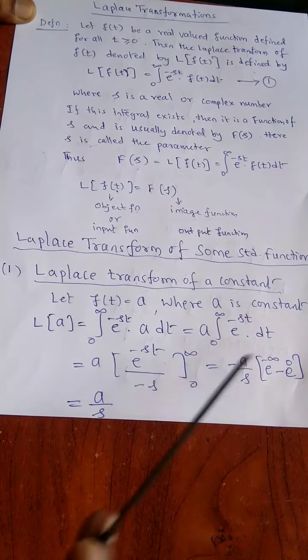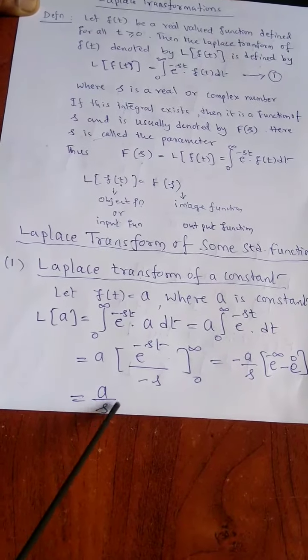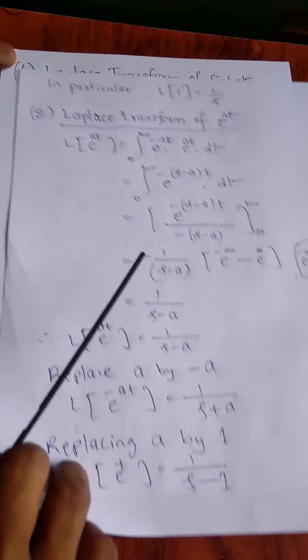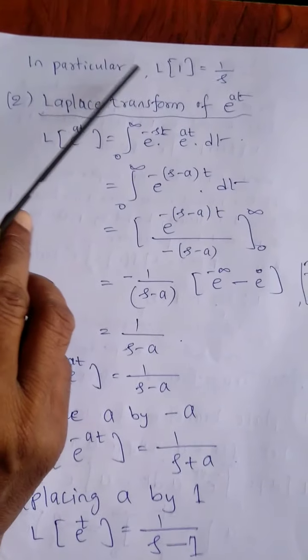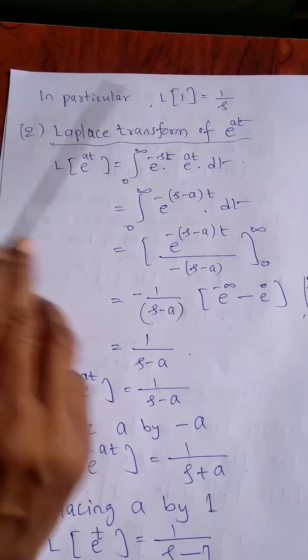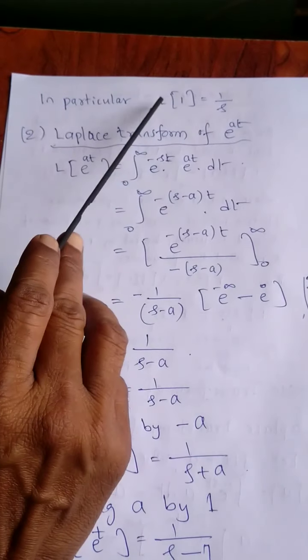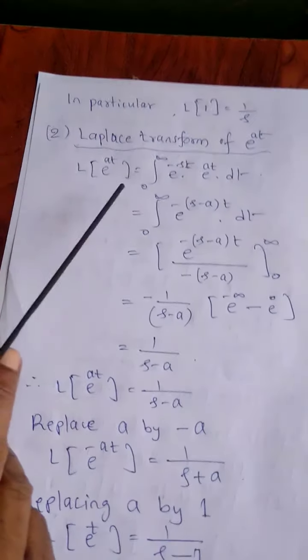So 0 minus 1. So minus a by s of minus 1 is a by s. So in particular, putting a equal to 1 in the above result, we get Laplace transform of 1 is equal to 1 by s.